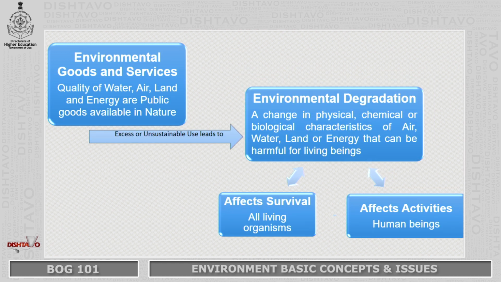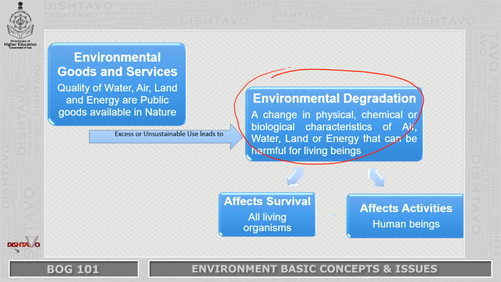We also understand environmental goods and services, because the environment gives us services. What are the services? What are the goods that are available? We have water, we have air, we have land, we have energy, and all these are public, available for all of us, and they are available in nature. But when we use these goods and services, sometimes there is an excess, or we use them in an unsustainable way. And when we use them in an unsustainable way, my dear friends, it leads to environmental degradation.